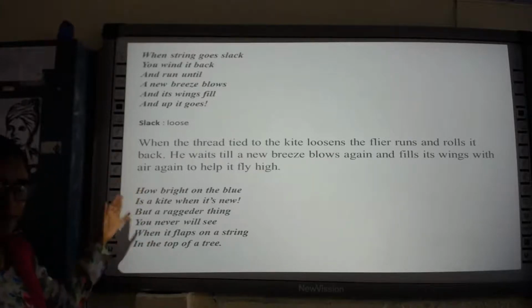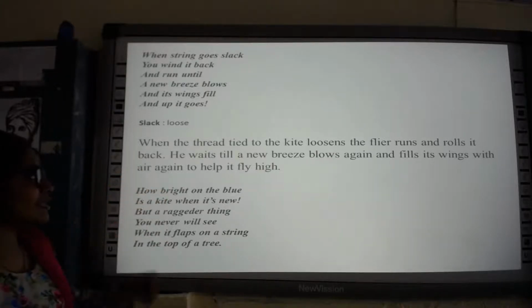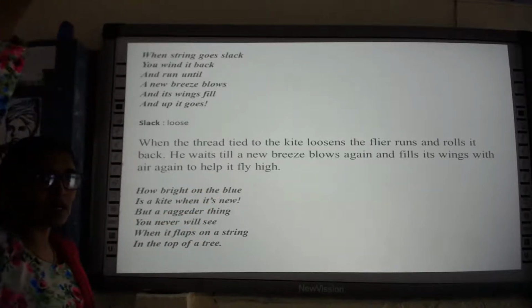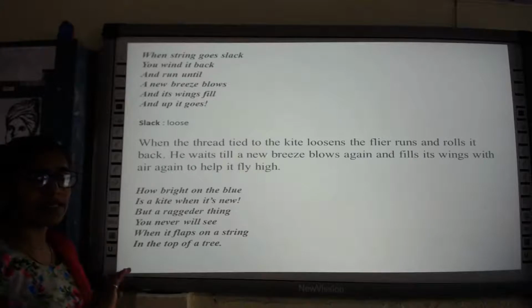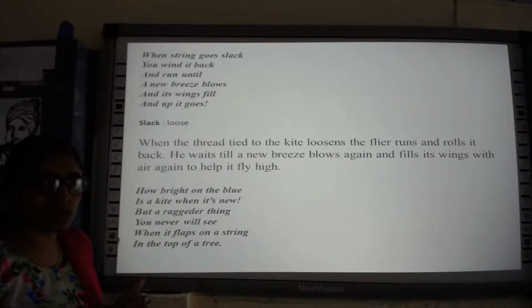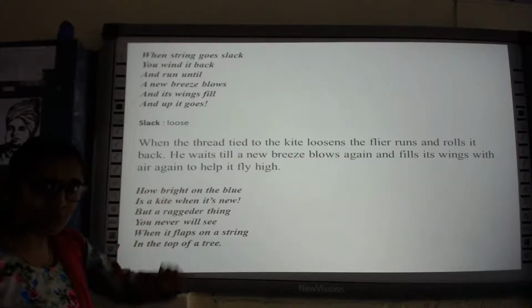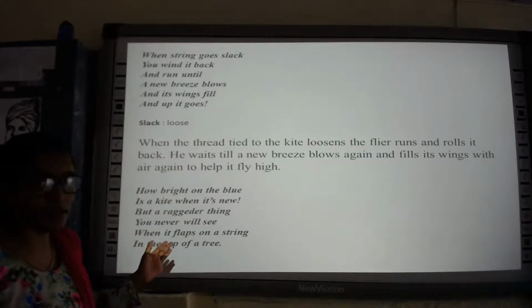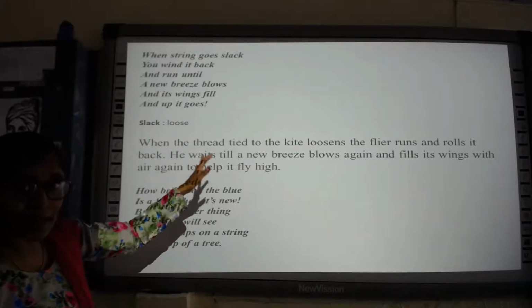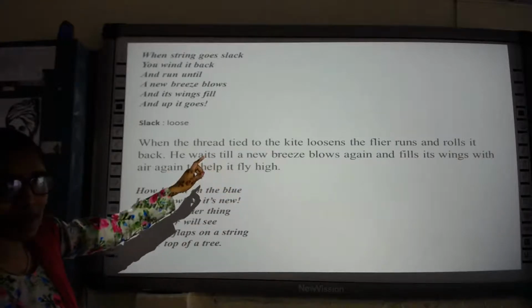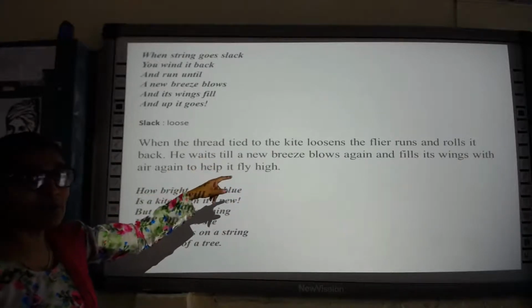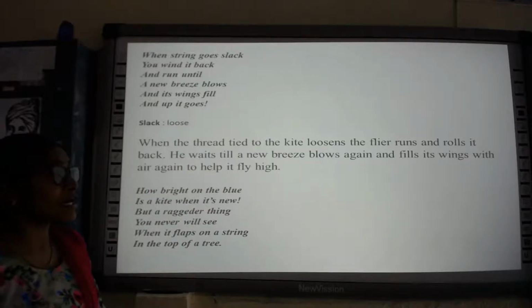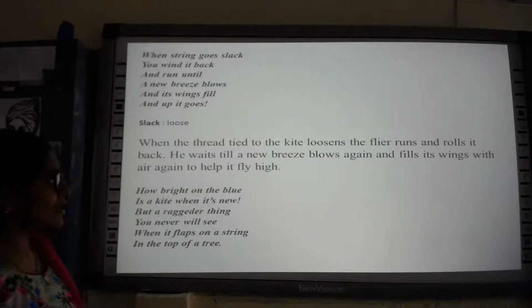So that is what is being said here, when the thread tied to the kite loosens. When the kite is staying in a particular place, as you saw in the last answer, when the wind comes down, the kite takes rest in the sky and won't fly high, isn't it? So it is at that time that the thread tied to the kite becomes loose. When the thread tied to the kite loosens, the flyer runs.